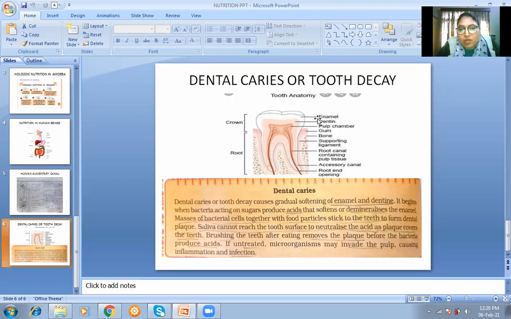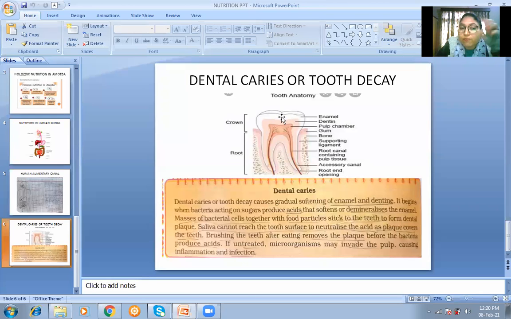What is enamel and dentine? You can see here, enamel is the outermost layer of the teeth, that is the white one, and inside to that is dentine. Okay, then pulp. So what is cavity? Cavity is when the bacteria erodes into the teeth. So dental caries or tooth decay causes gradual softening of enamel and dentine. You know that enamel is the protective covering on the teeth. So when the leftover food is stuck to the teeth and that is not cleared and brush is not done, that causes cavity.